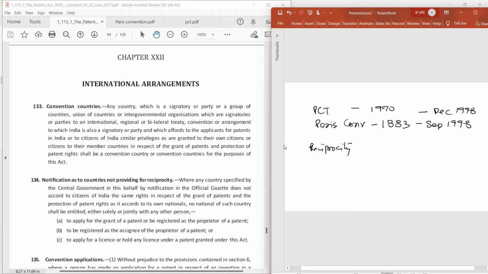So if India and UK are members of the Paris Convention, and an Indian citizen files an application for patent in UK, then that particular application would get the same treatment as any UK citizen would get in UK. So this is what is about reciprocity. And the similar happens in India. If a UK citizen files an Indian application, he would be treated similar to an Indian citizen in terms of the grant of patent and the procedures that are involved, and that is what is called reciprocity. So the member states provide reciprocal behavior to each other or to their citizens.